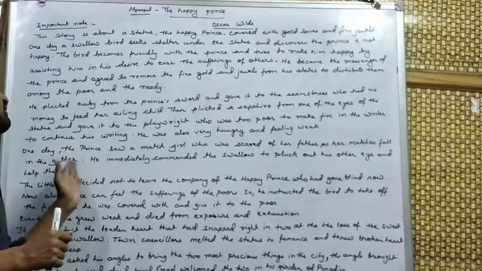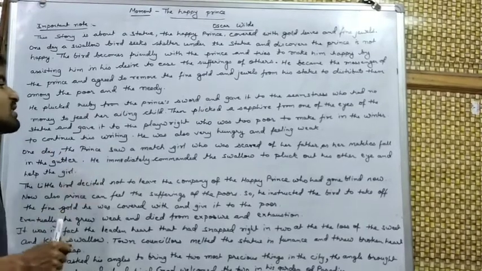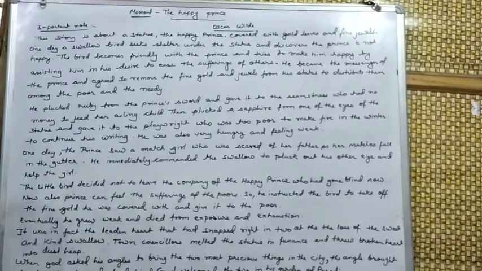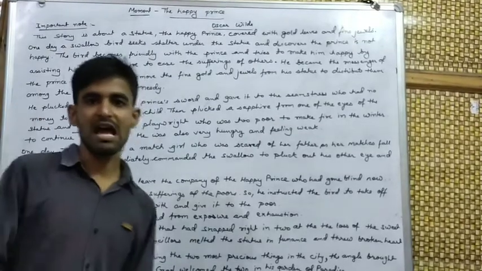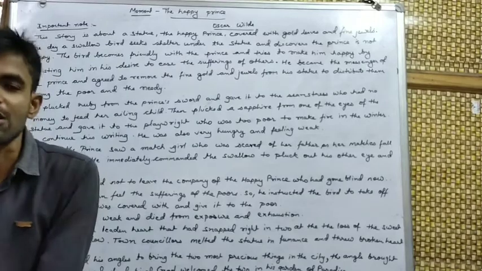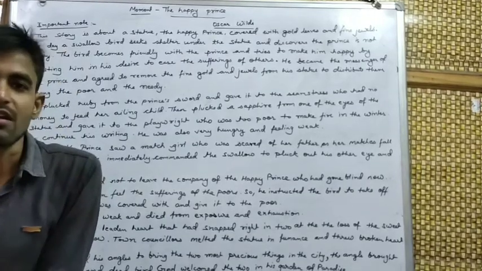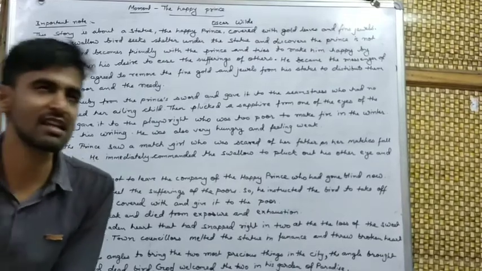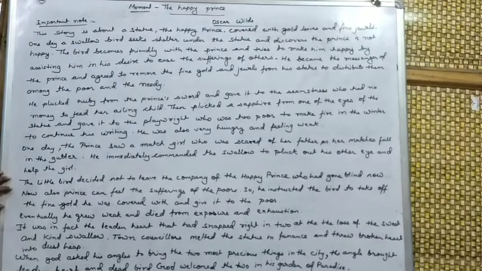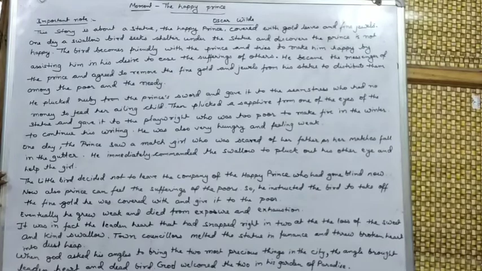So immediately, Happy Prince commanded the swallow to pluck out his other eye, means the second eye, and help that girl. And first of all, the sparrow was not ready to do it, but after the insistence of Happy Prince, he agreed to the work. The little girl was helped.